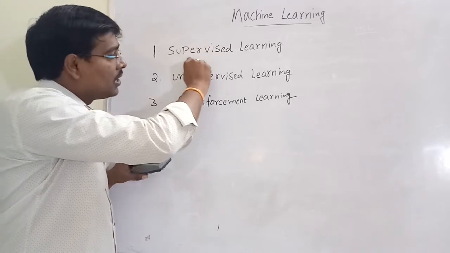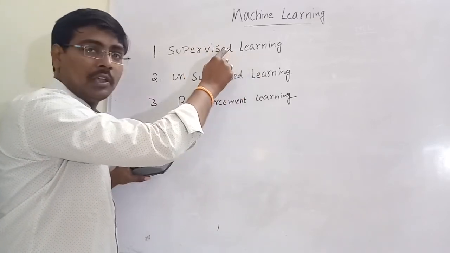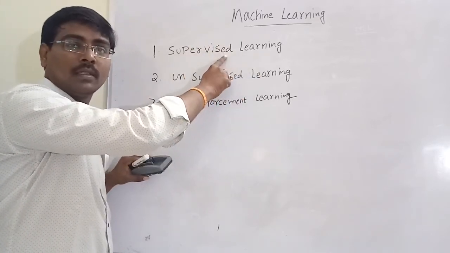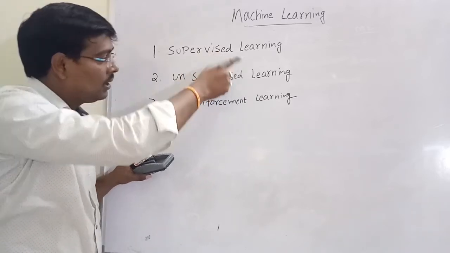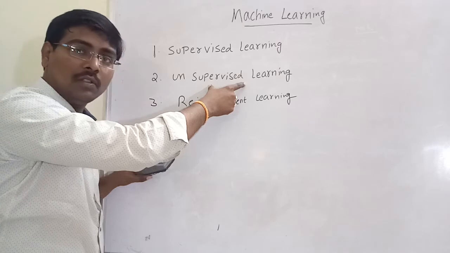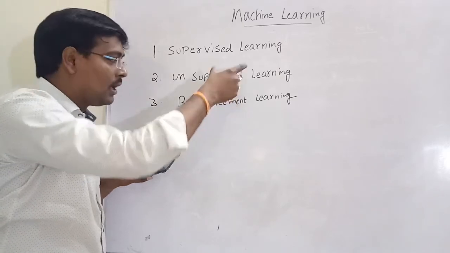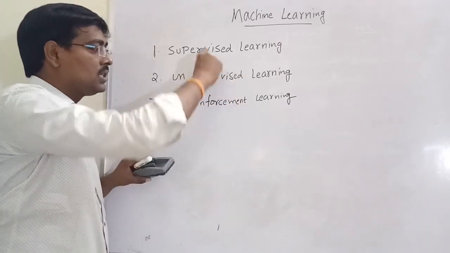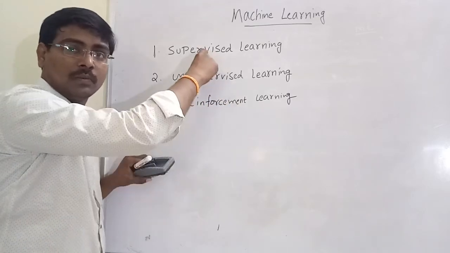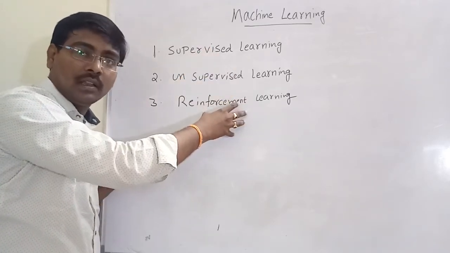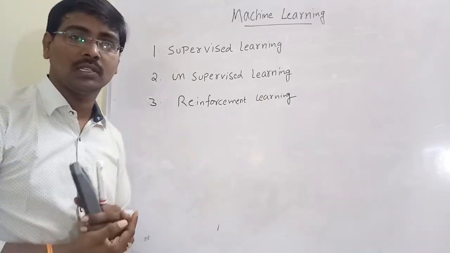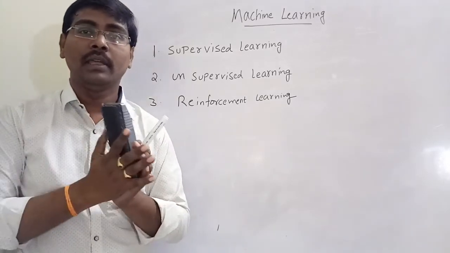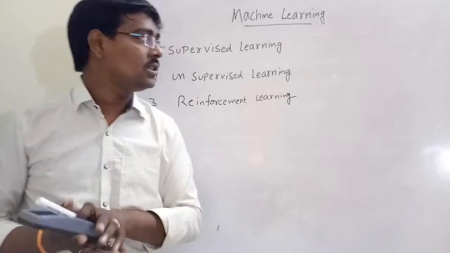That means in supervised learning, a human is present while the computer is trained. In unsupervised learning, the computer is trained without the presence of a human. Reinforcement learning is completely different from these two. In reinforcement learning, the algorithms mainly depend on environment changes.